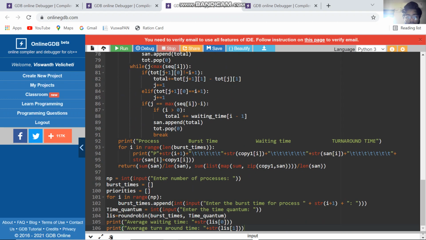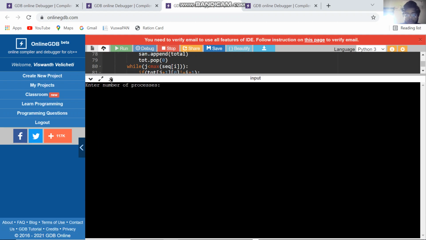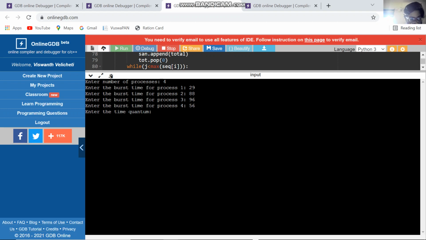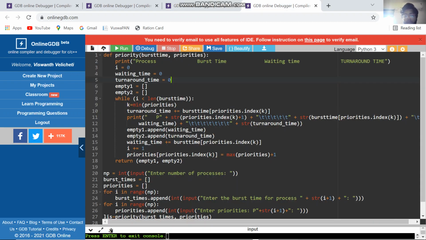So if we write all of this program, now let's run the program. The inputs are 29, 88, 96, 56. We got average waiting time 141.75 and average turnaround time 209.0. And the last one is the priority program.